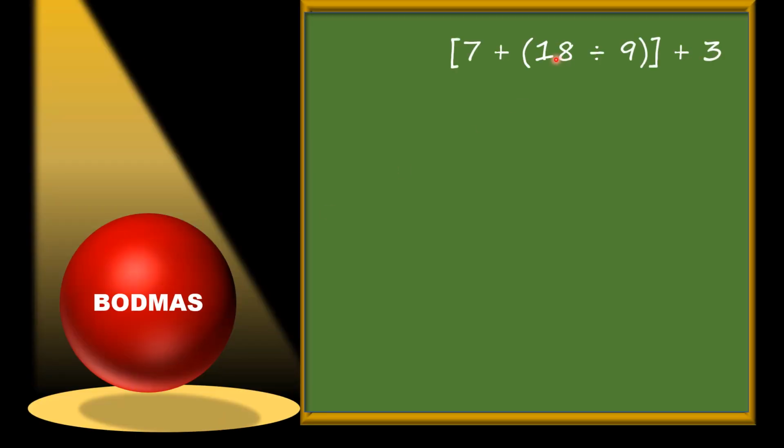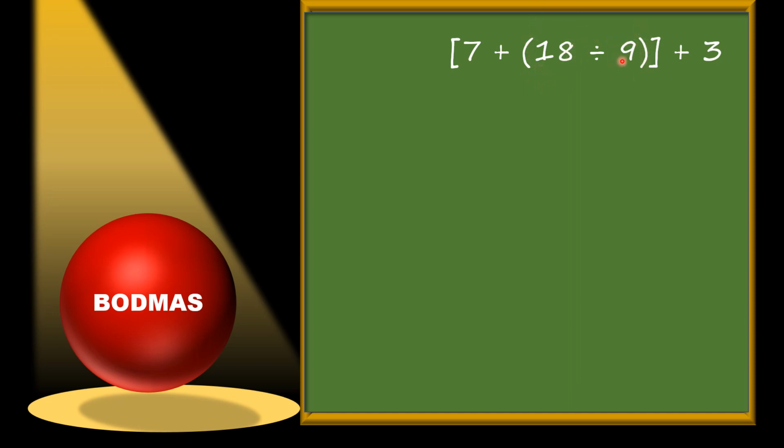Next question is this. Here is a big bracket, 7 plus, small bracket starts, 18 divided by 9, we close the small bracket and the big bracket, plus 3. Now here are two brackets, and according to the rule of brackets, at first we need to solve the small one, the parentheses.